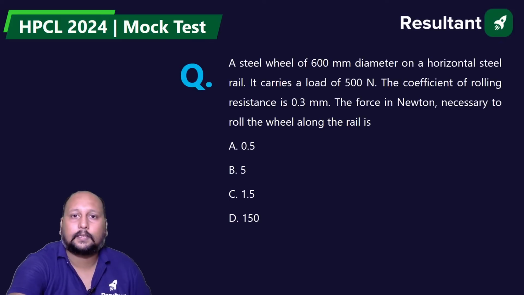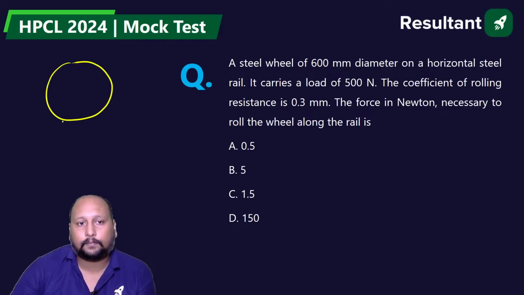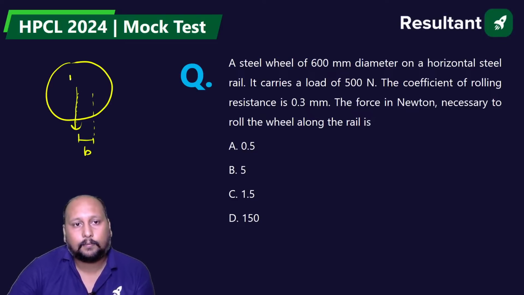Okay, next. A steel wheel carries, so they are saying this is a concept of rolling friction. This is, let's say, B, this is W, this is R, this is the friction force.